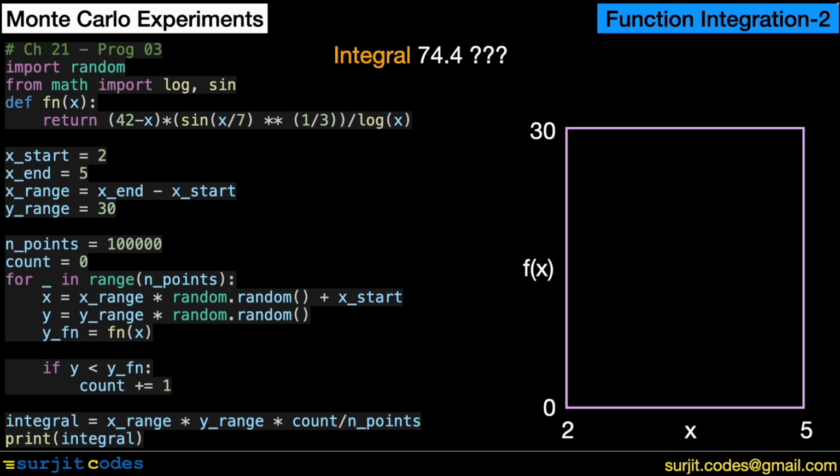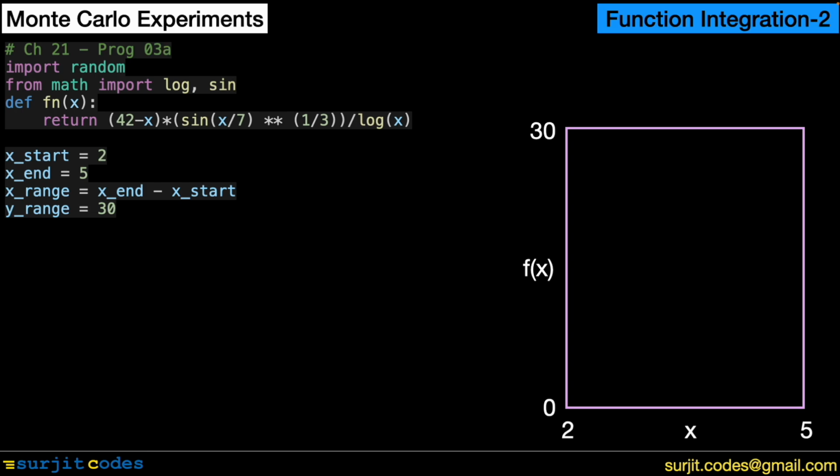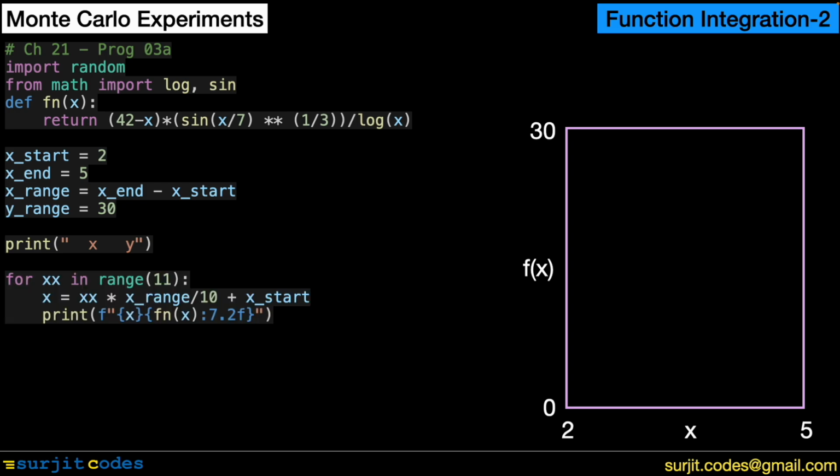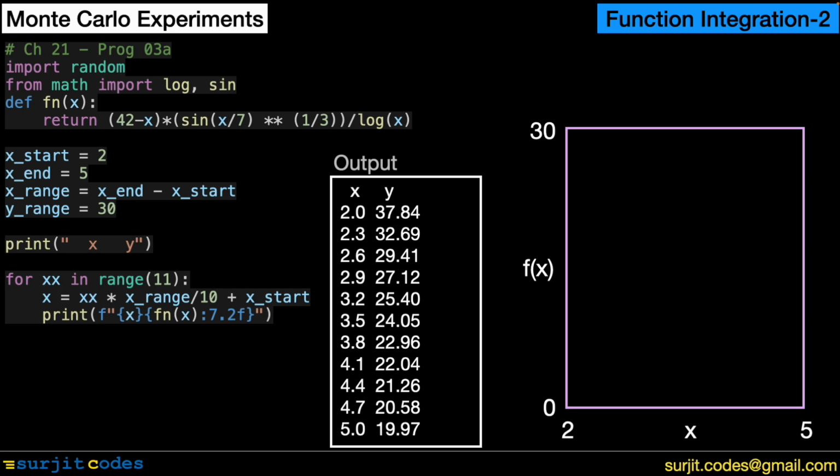we have not set the range values of the function. For this, let us run a supplementary program in which we print the values of the function at different x values in a loop. Output of this program gives us the function values at various values of x between the range 2 and 5. Some of the values of the function are more than 30, so the plot of the function goes outside the rectangle. This means that we have not correctly evaluated the area under the curve.